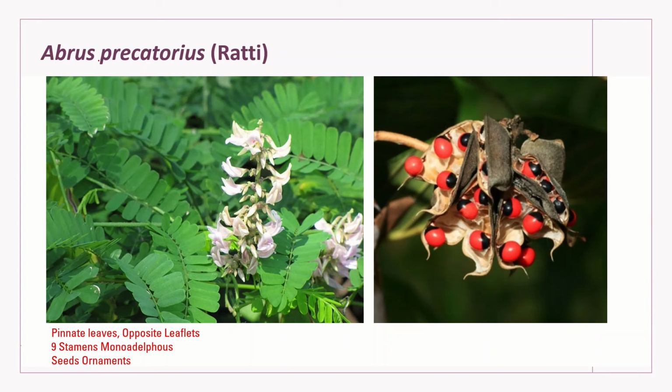Next species is Abrus precatorius. It is commonly called rati. Now you can see here the leaves are pinnately compound. And again, it has 9 stamens with monadelphous condition. So this is the third example in a row having 9 stamens with monadelphous condition.